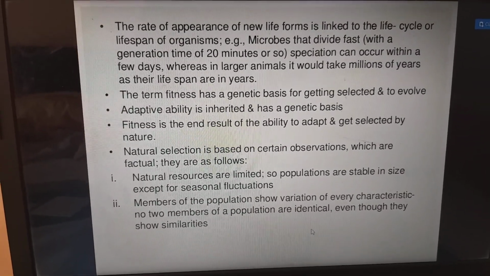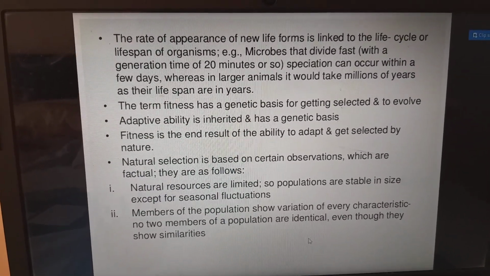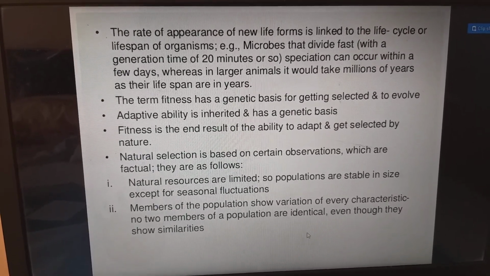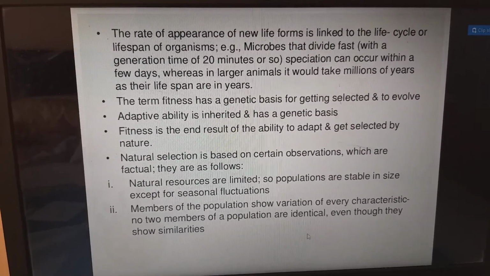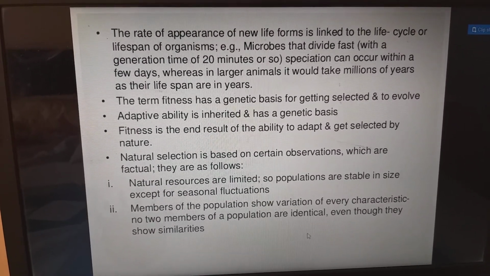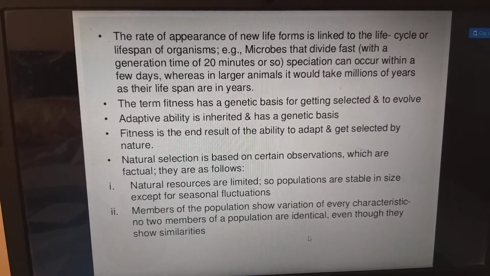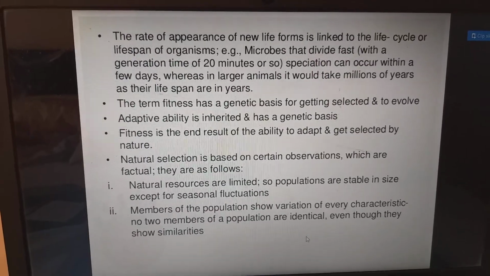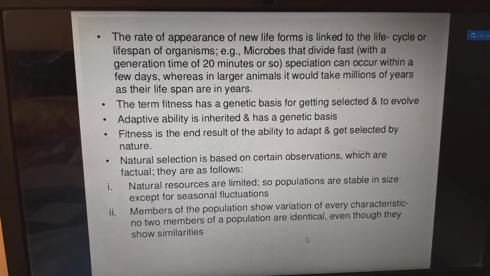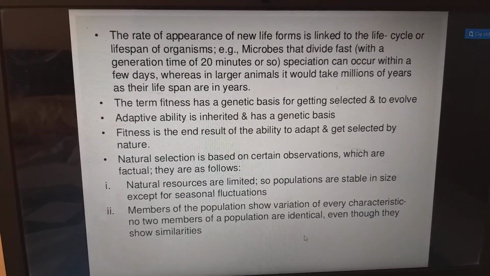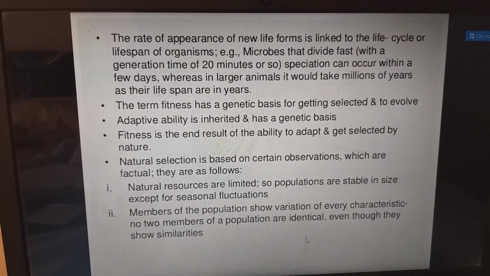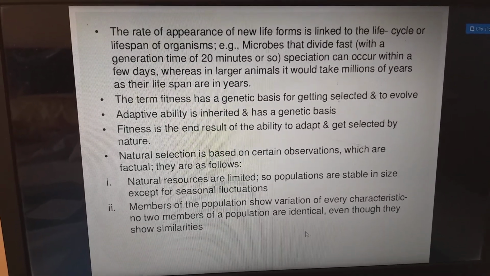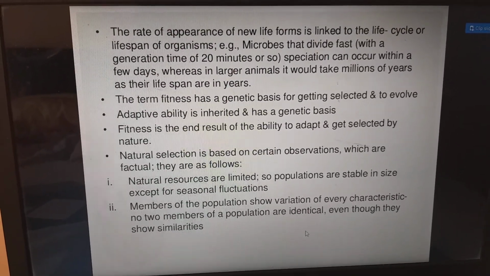The rate of appearance of new life forms is linked to the life cycle or lifespan of an organism. For example, microbes divide very fast with a generation time of 20 minutes, so speciation can occur within a few days, whereas in large animals it would take millions of years as their lifespans are in years. So the term fitness has a genetic basis for getting selected to evolve. Adaptive ability is inherited and has a genetic basis. Fitness in the end results in the ability to adapt and get selected by nature.